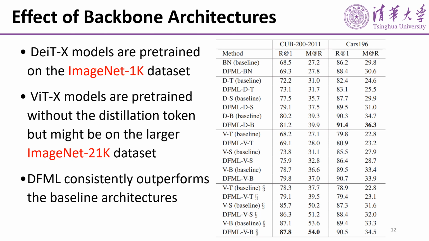In this table, DeiT models are pre-trained on the ImageNet 1K dataset, and the ViT models are pre-trained without the distillation token, but might be on the larger ImageNet 21K dataset. We observed that deep factorized metric learning consistently outperforms the baseline architectures.